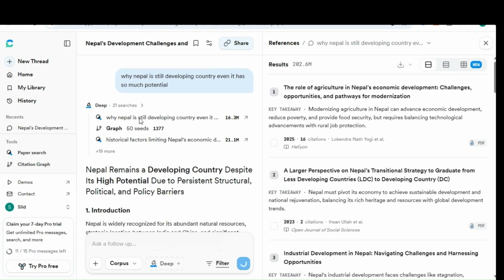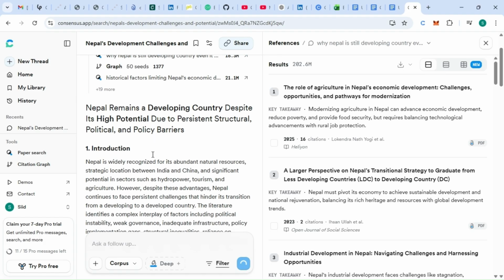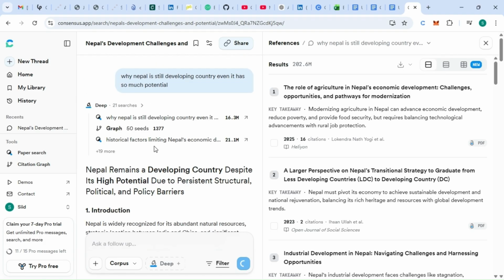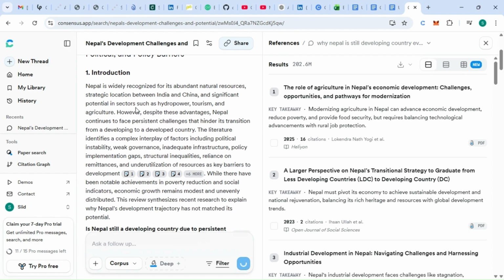It's doing all the research, so you can see it's a total of 21 searches and results. So we got the results, and we can see these 21 searches. And now after performing the deep research, we can see why Nepal is still a developing country.